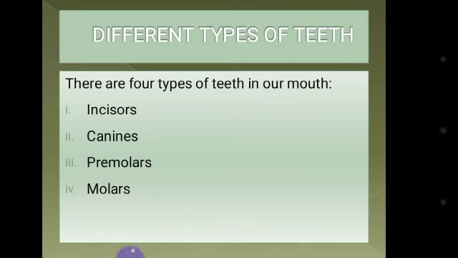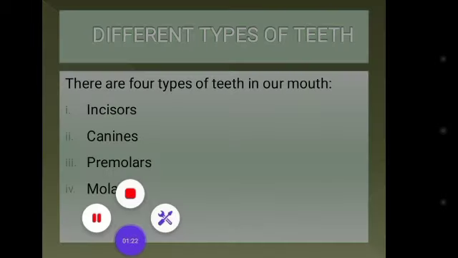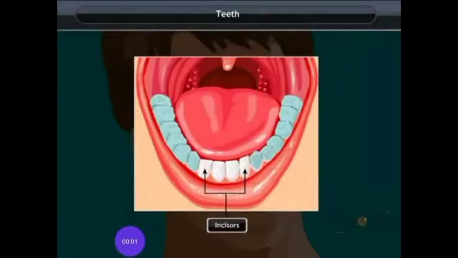There are 4 types of teeth in our mouth: incisors, canines, premolars, and molars. Now we discuss in detail. Incisors are the front teeth present in the front portion of the mouth. There are 4 incisors in each jaw. They are used for biting and cutting. Canines are located next to the incisors. There are 2 canines in each jaw. They are used for tearing food.